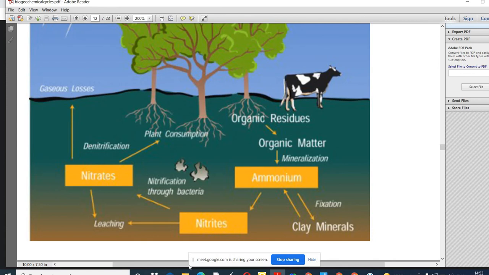When the plant synthesizes organic compounds, that process is called nitrogen assimilation. And again there can be the production of atmospheric nitrogen. The synthesis of atmospheric nitrogen from soluble nitrate is called the denitrification process.